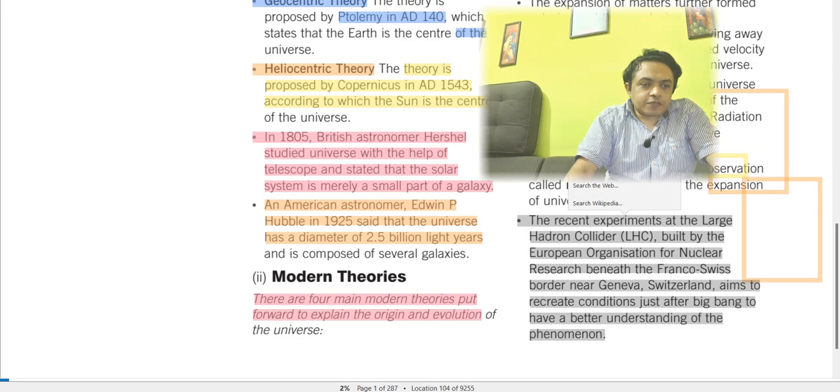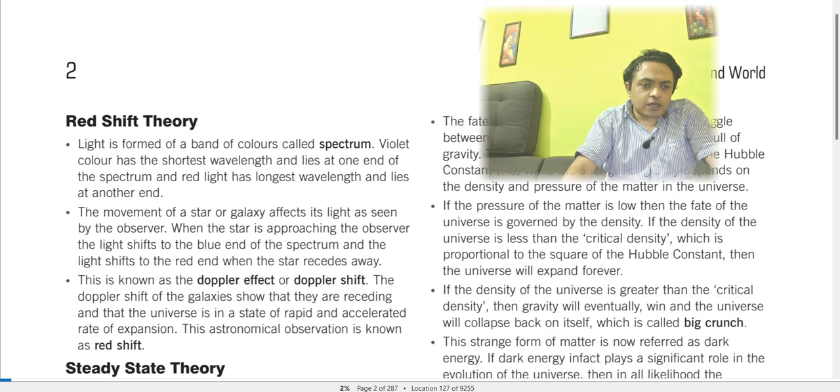These have been recent experiments at the Large Hadron Collider (LHC). This is the place where these experiments are done, and it is built by the European Organization for Nuclear Research beneath the Franco-Swiss border, in Geneva, Switzerland. So now we are coming to the next part, which is the redshift theory.